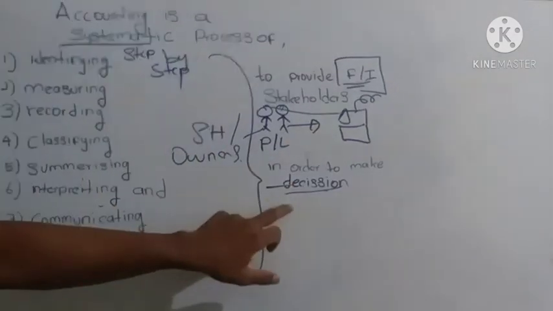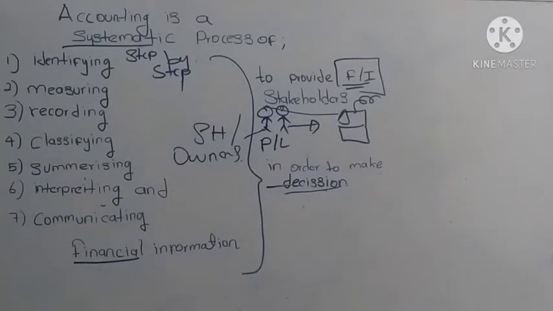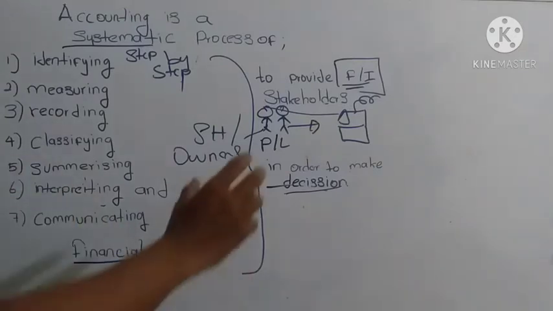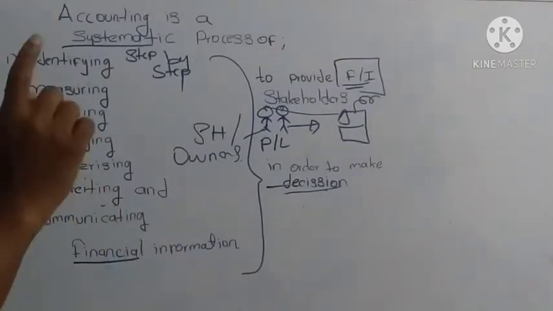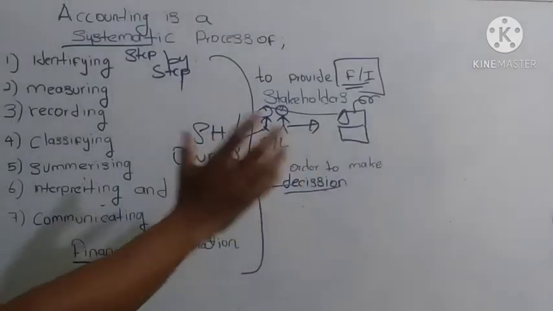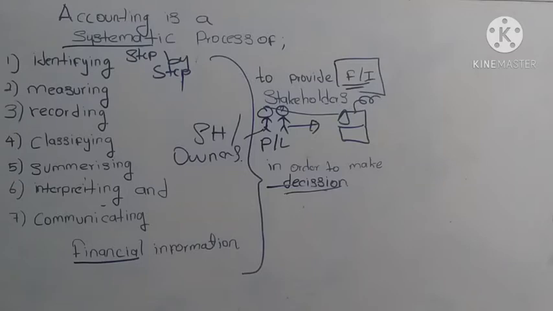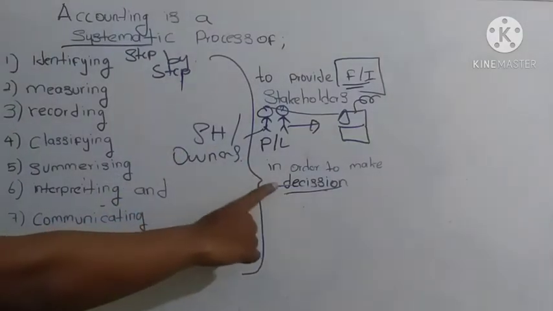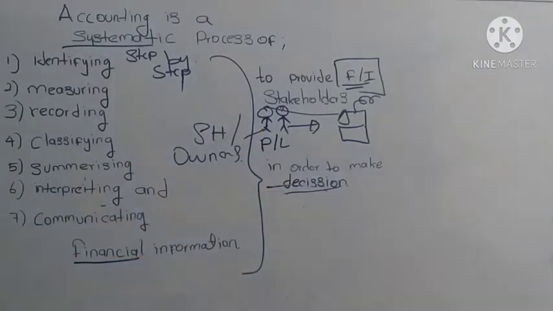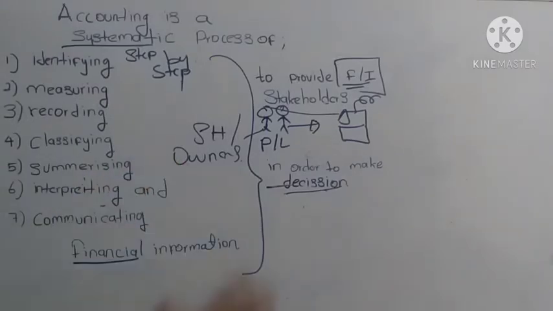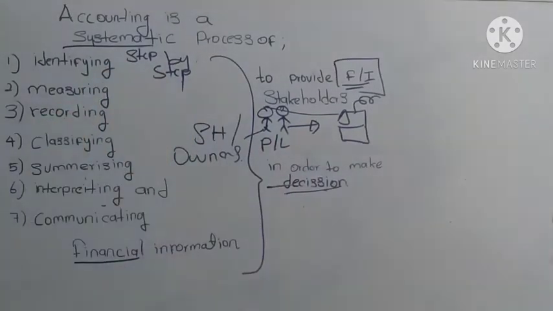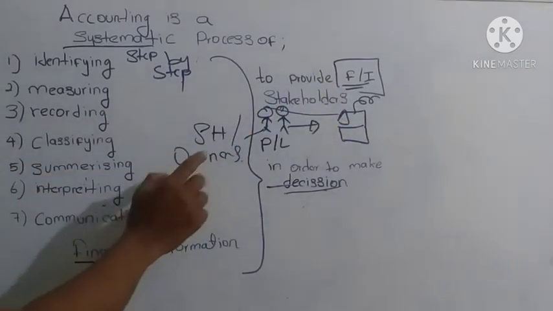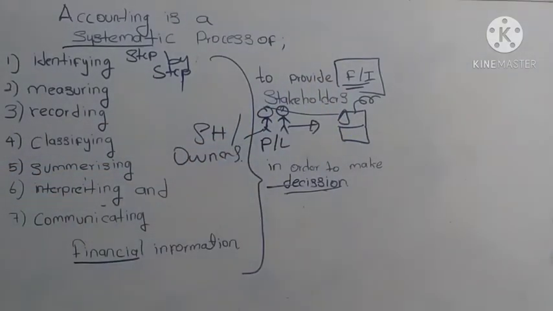What kind of decision? Whether the company should be continued or shut down. To make a decision regarding the company's continuing or shutting down, accounting information is needed. To take that decision, accounting information is required by shareholders.